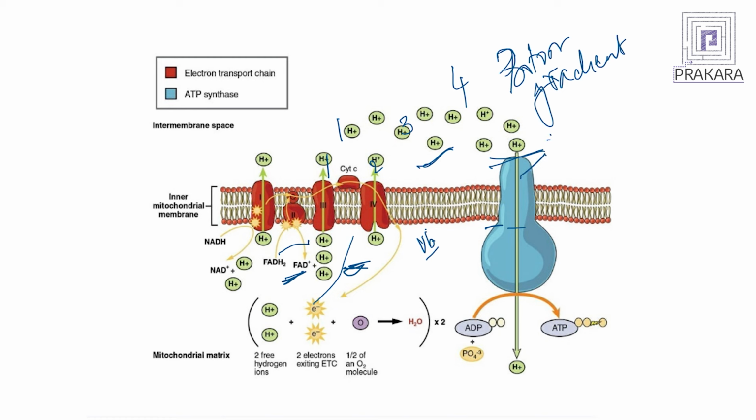So, this is your complex 5, which is also called the ATP synthase complex. All these protons come back via the ATP synthase complex into the inner side of the membrane, and for every 4 protons coming in, one ATP molecule is synthesized.